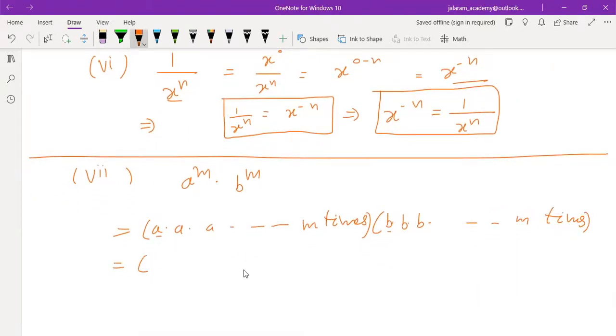Now we can write this as a into b into a into b if we make their pairs, this a with this b, and they are equal in numbers. So how many pairs will there be? M times. M times means what?